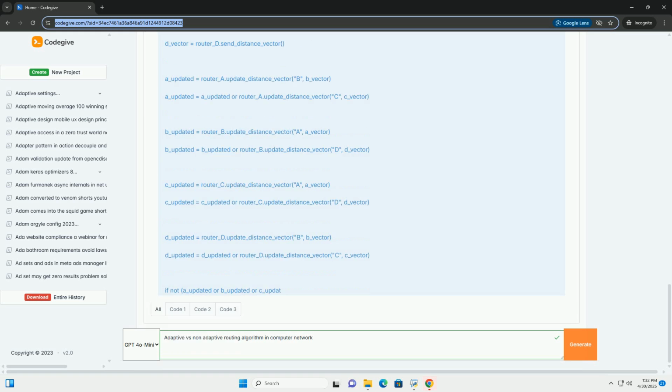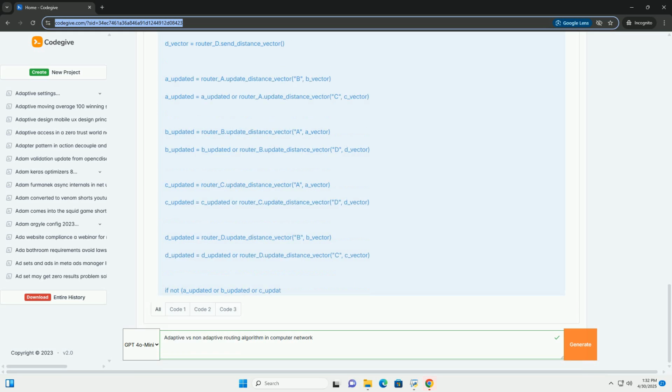Limitations. Count to infinity problem, and slow convergence in case of network changes, leading to routing loops. Triggered updates and split horizon can help mitigate this. Limited scalability. Conceptual Python-like code, illustrative.